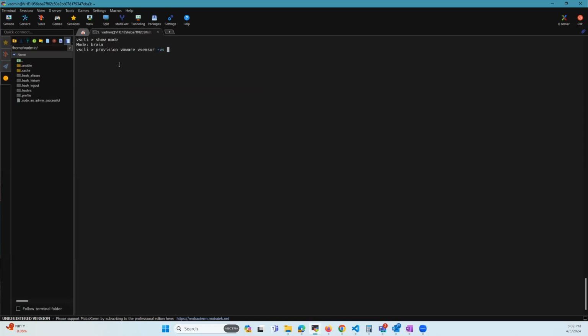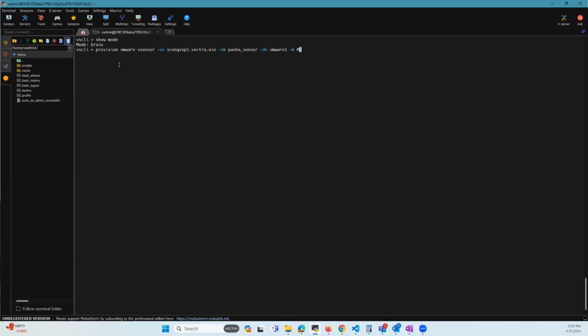This is nothing but the IP or the host name of the vCenter instance or the vSphere instance. So I'm going to give my lab, followed by -vm. This is the virtual machine name to assign to the vSensor. I'm going to just call it Pasha underscore sensor. Then we'll give -ds. This is the name of the data store where this sensor needs to be provisioned. I'm going to do VMware one.